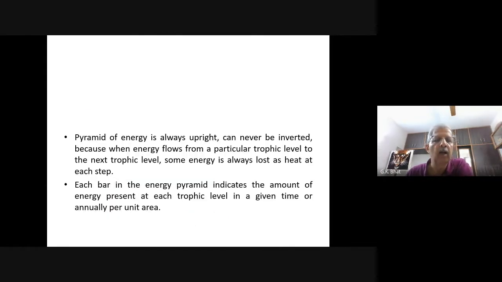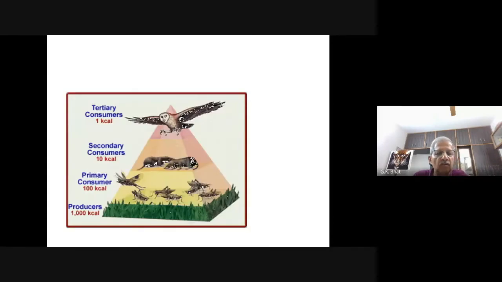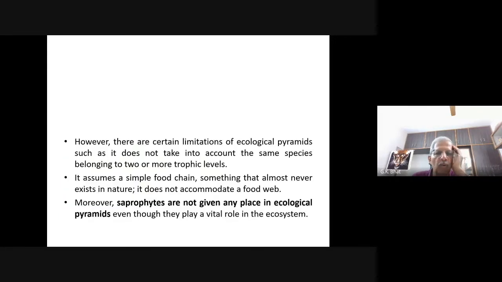This is an inverted pyramid of biomass in an aquatic ecosystem. Right? Clear? The pyramid of energy is always upright, can never be inverted. Because when energy flows from one trophic level to the next, some energy is always lost as heat at each step. Each bar in the energy pyramid indicates the amount of energy present at each trophic level in a given time or annually per unit area. So the producer has 1000 kilocalories of energy, primary consumer 100 kilocalories, secondary consumer 10 kilocalories, and tertiary consumer 1 kilocalorie. Right?